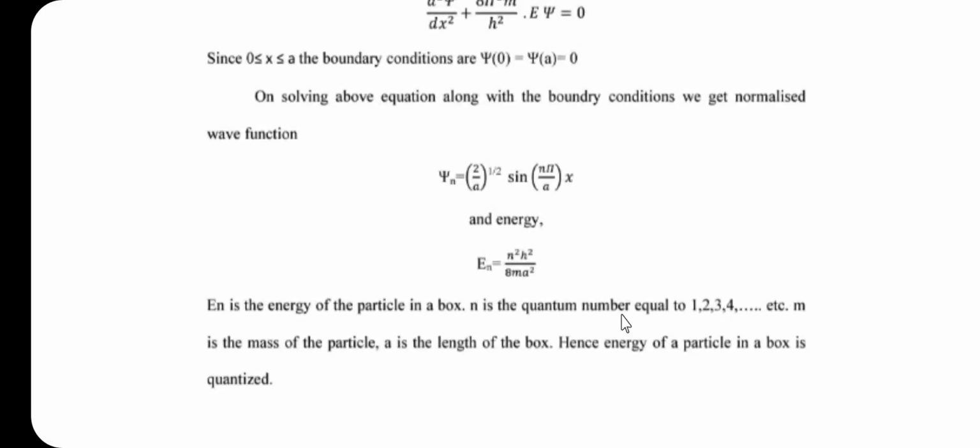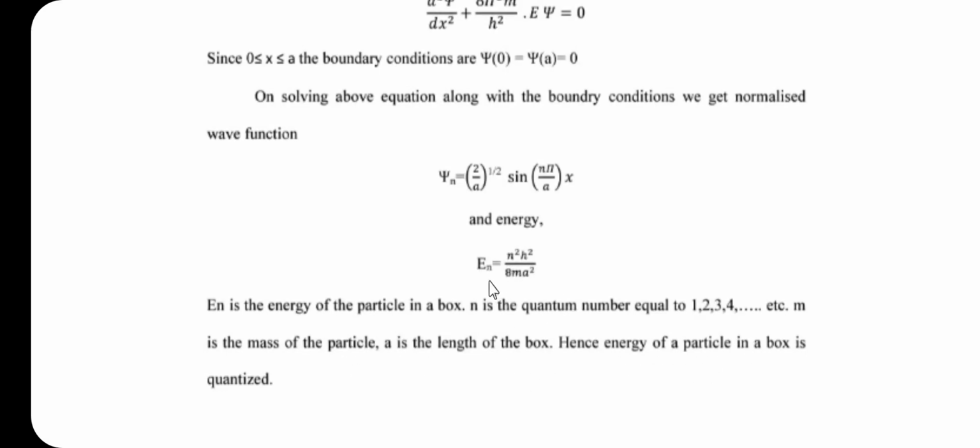It can assume only integral values, that is n is equal to 1, 2, 3, 4 and so on. Then m is the mass of the particle and A is the length or width of the box. Hence, the energy of the particle in a box is quantized.